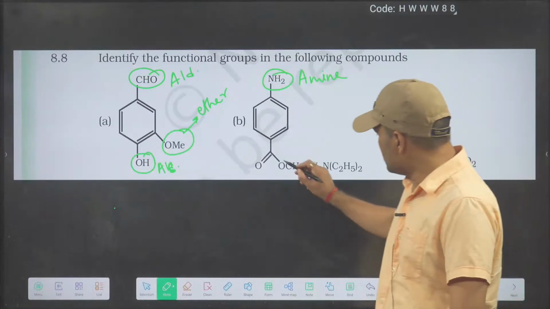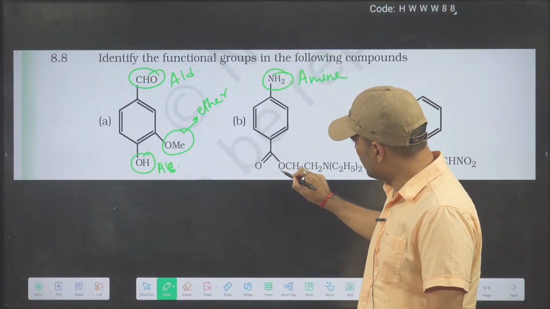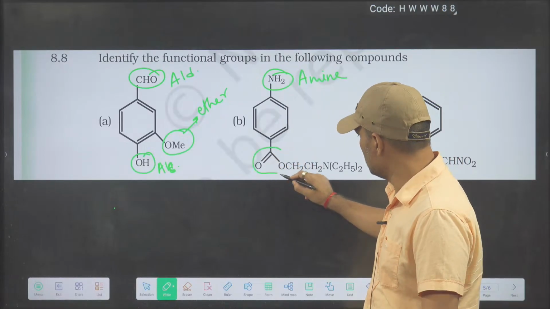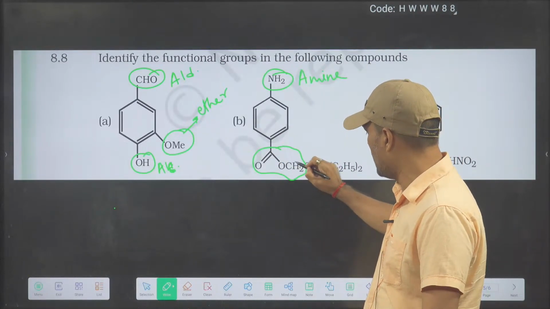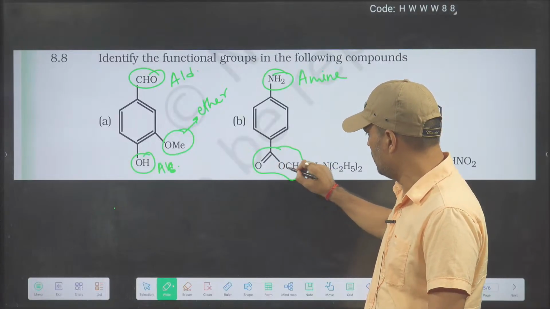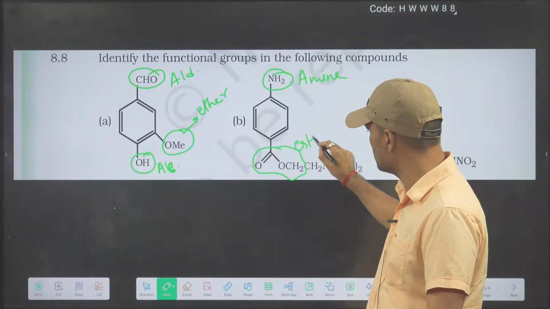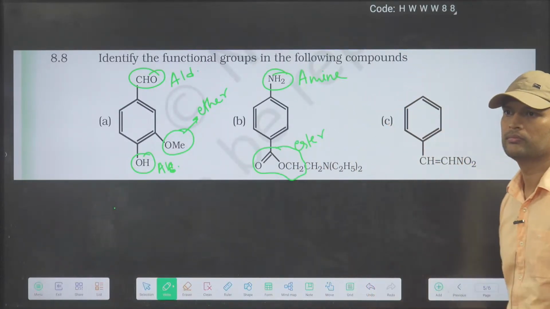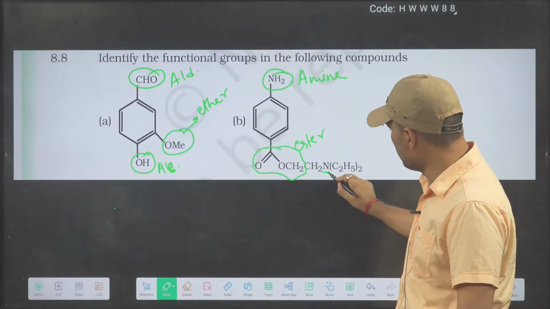So here, see, many people are saying ketone. Ketone, C double bond, carbonyl is there, but oxygen is near, na? So COOR. This is ester. Understood? Next, can you see one N written here?